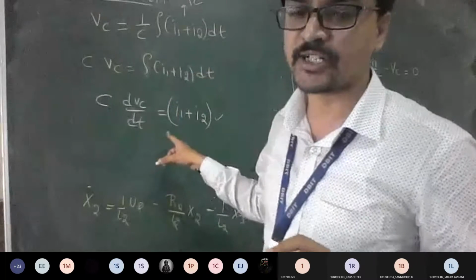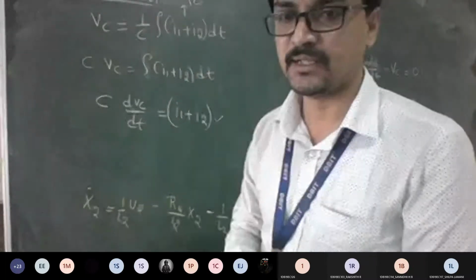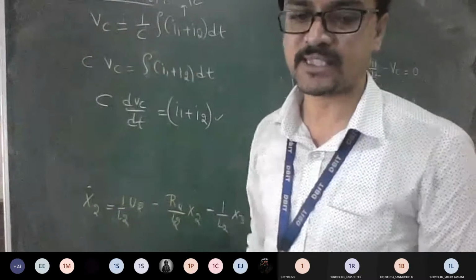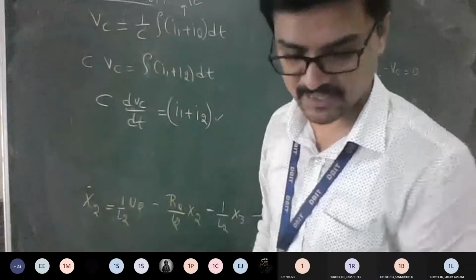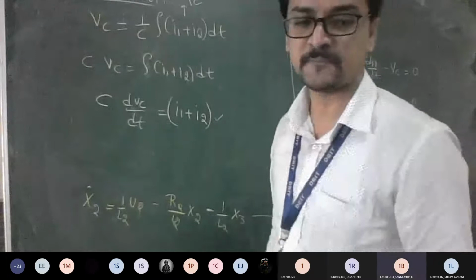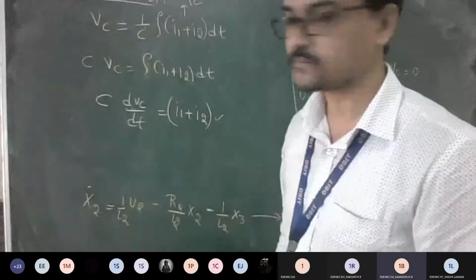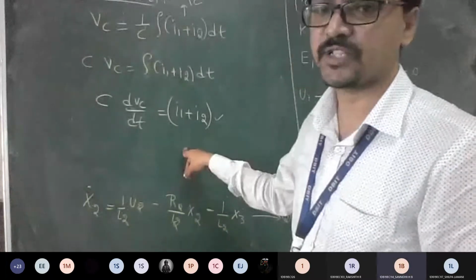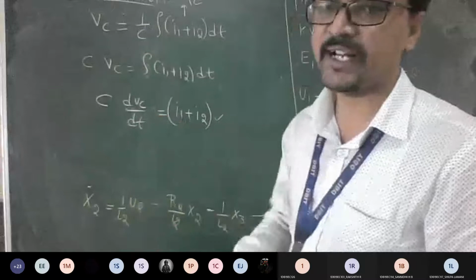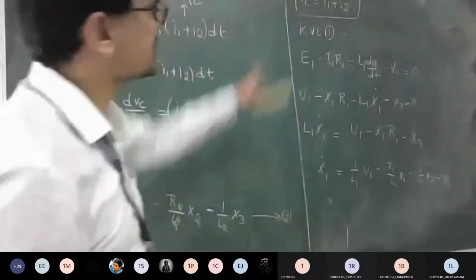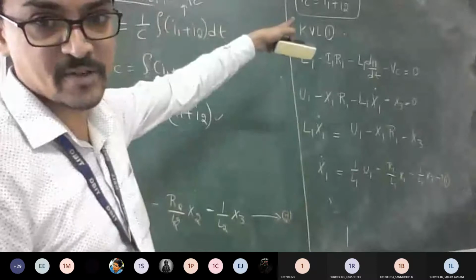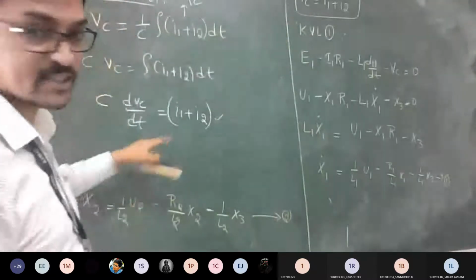So from this logic, what can you make? What is the thing we learned yesterday? What is X3? Any doubt here? No, sir. So C into dVc by dt, just substitute in this equation. Equation number 3 is nothing but IC is equal to I1 plus I2, that I wrote in this form.